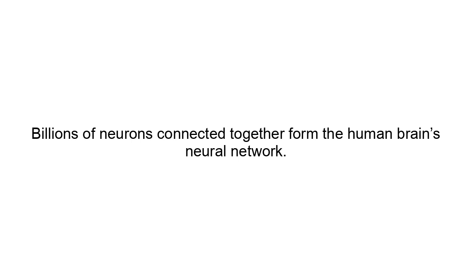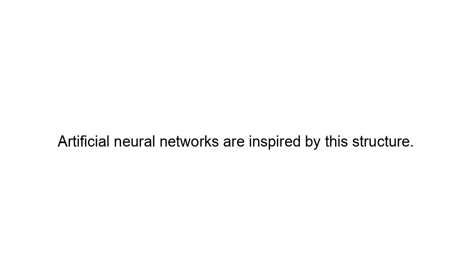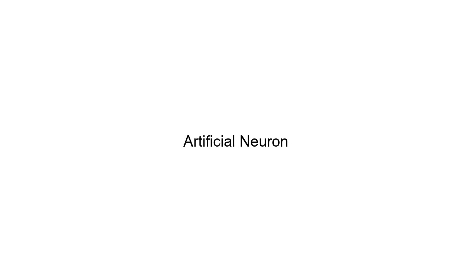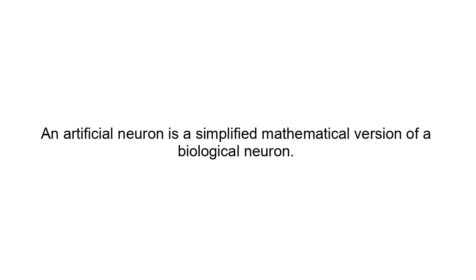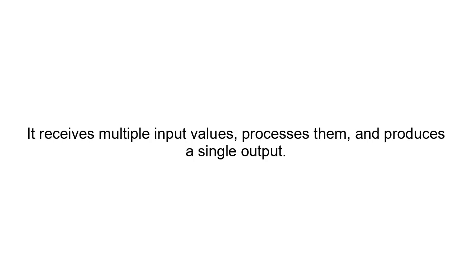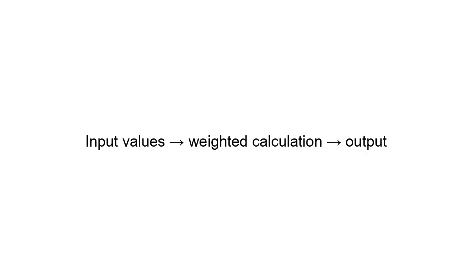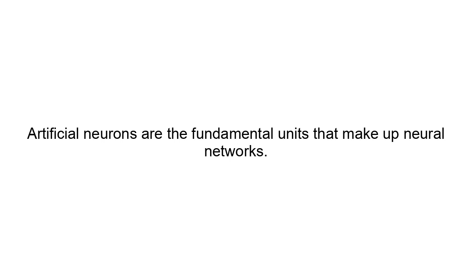Artificial neuron. An artificial neuron is a simplified mathematical version of a biological neuron. It receives multiple input values, processes them, and produces a single output. Input values, weighted calculation, output. Artificial neurons are the fundamental units that make up neural networks. Components of an artificial neuron. An artificial neuron has several important components.